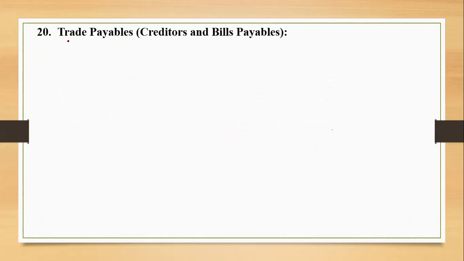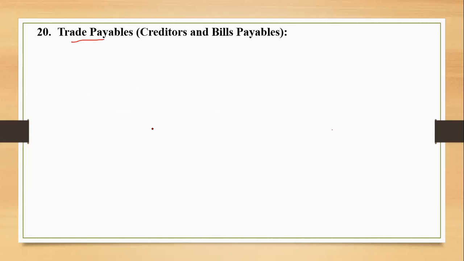Now we have trade payables, the next term. This is simply going to be the opposite of trade receivables. Receivables हमने ये देखा था कि the amount is receivable for the goods sold on credit or the services rendered on credit. Just the opposite of that over here. If we have purchased goods on credit, if we have acquired the services on credit, together the amount which is payable, that is termed as trade payables.